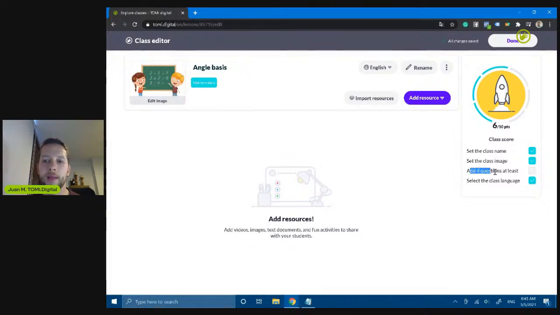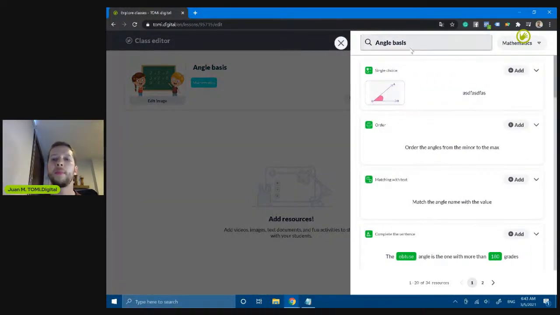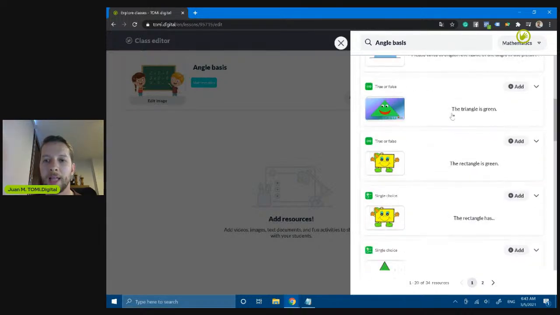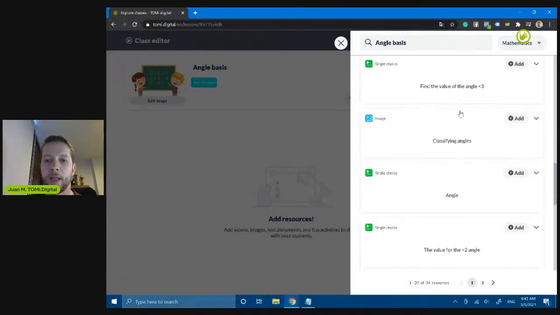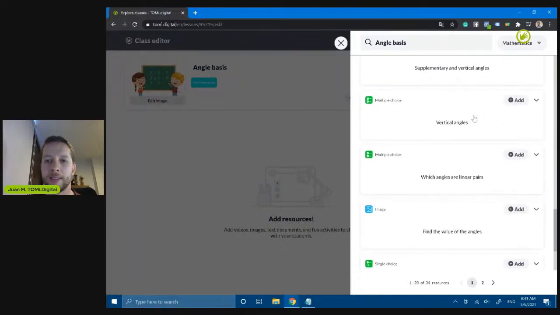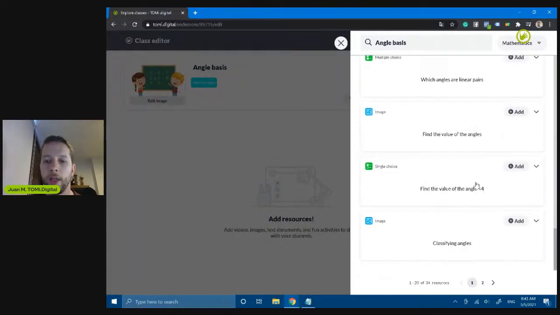And finally, the most important scoring for my class is adding my questions or my activities or my resources to the class. The first thing I want to do is find other resources from other teachers in the repository of resources. So I'm going to click here, and there it is. In the preliminary search, I'm going to find classes that use angles as a topic.